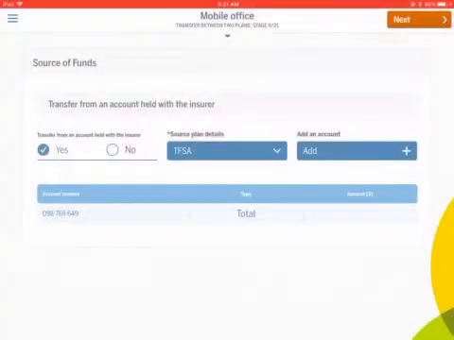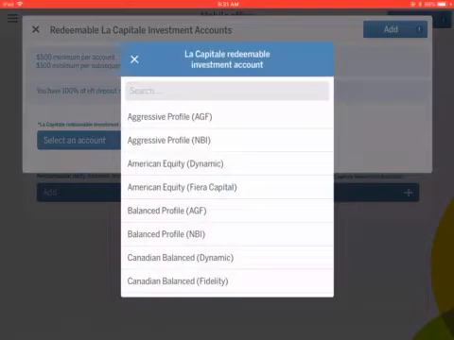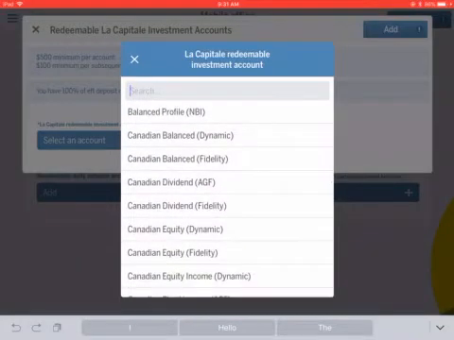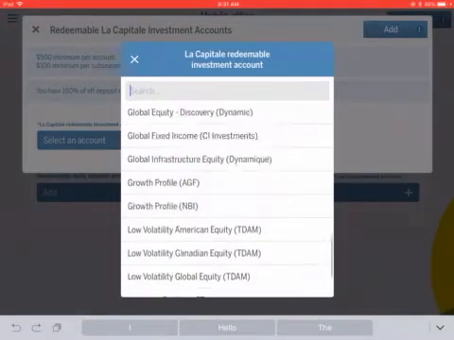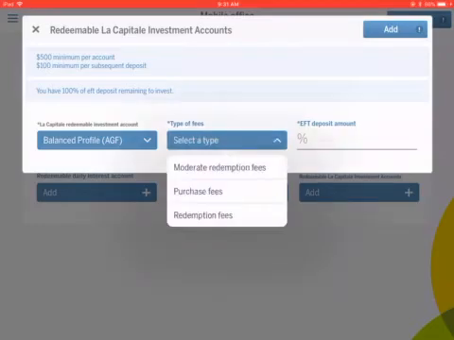So we're going to transfer out of that position within the TFSA, and then we're going to select an account of where we want it to go within the RSP. So we can pick any fund we want. They're all there. So we'll just say the Balance Profile from AGF, and then we're going to select the commission structure it's going to go into.